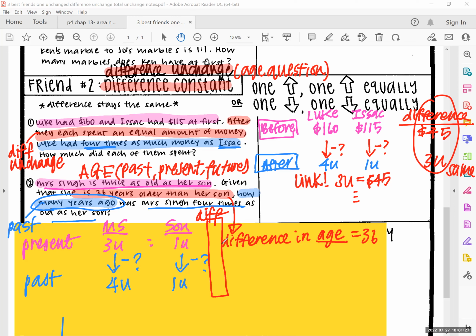No, it's not 36 for here. 2 units. And what about here? What do you notice? What is the problem with this? The difference, what kind of question type is this? Difference in age. So what's the problem with this difference?